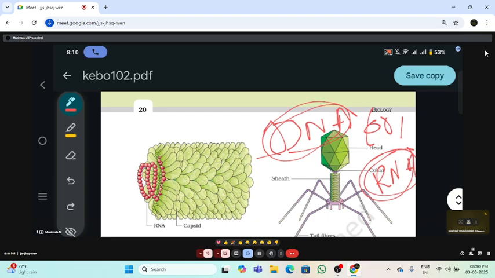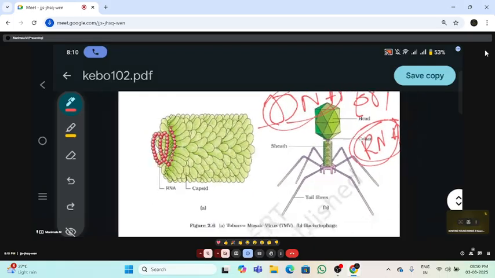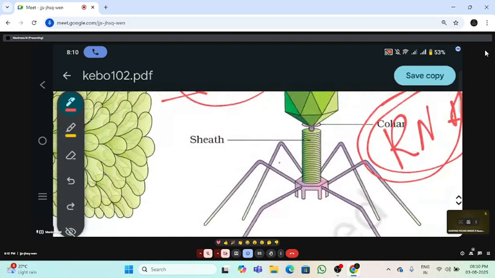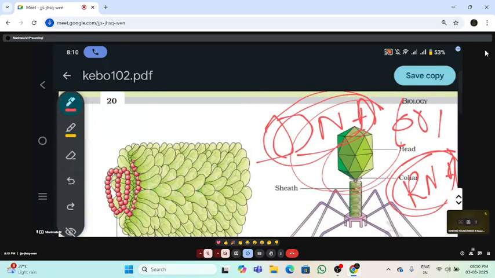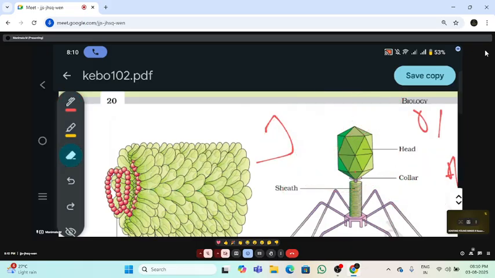So what are the non-living characteristics of the virus? They are crystallized. I told you about TMV. This is the crystallized structure of the TMV virus. They are crystallized and stored in bottles. We can store them in bottles.